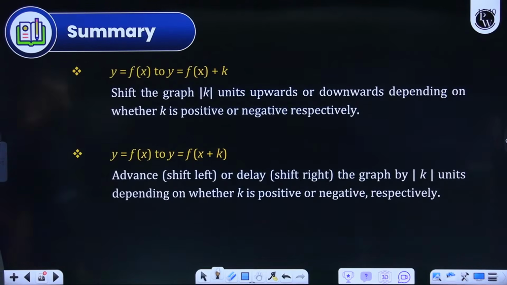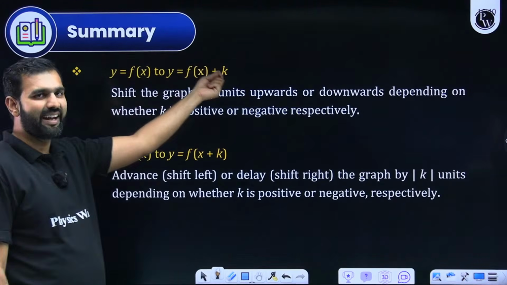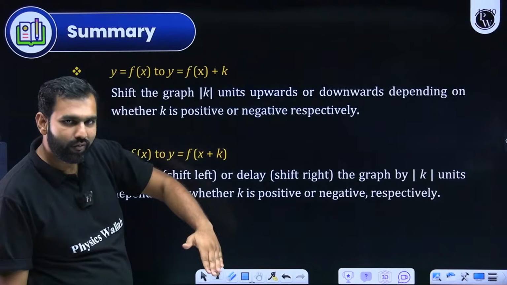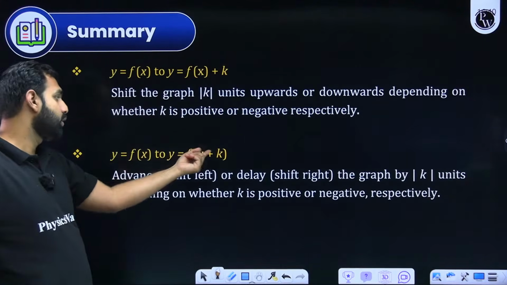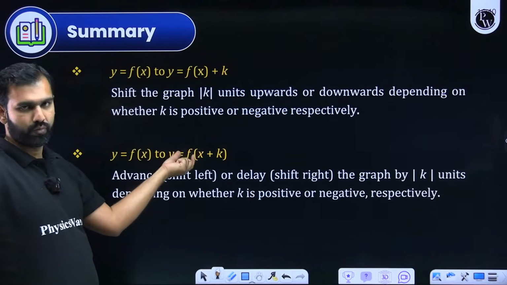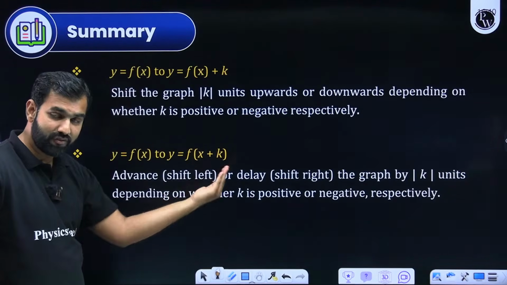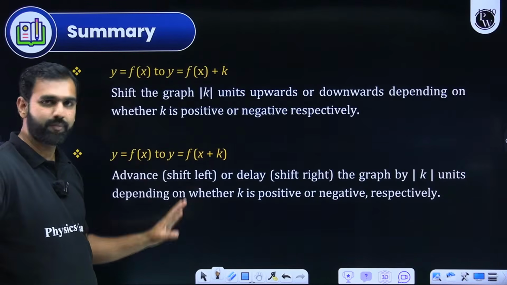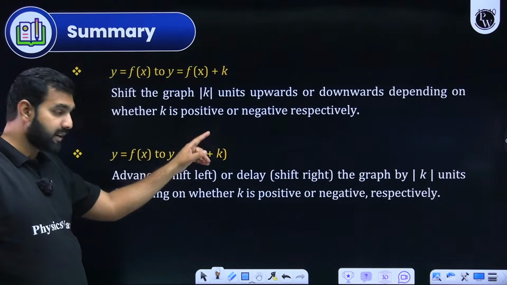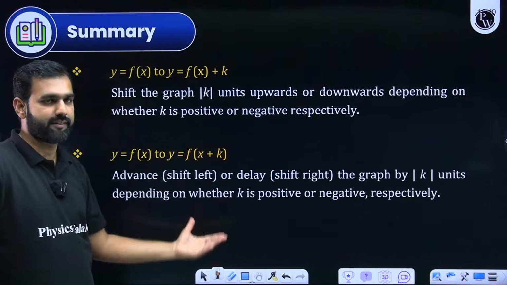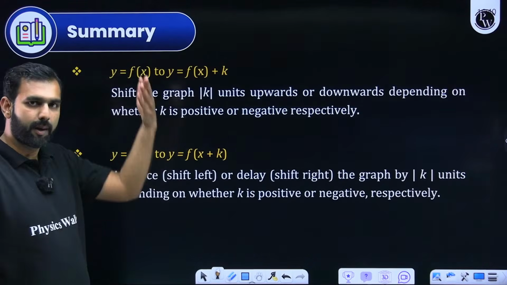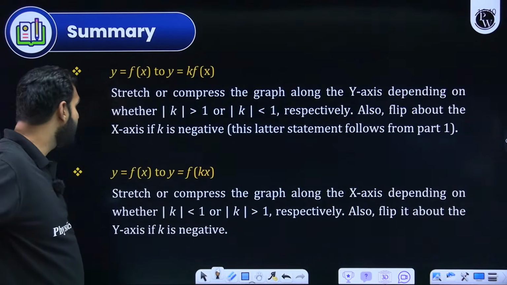Now when I move ahead, when you add k to f of x, your function is shifted k units upward. If k is added to the x part, which means f of x plus k inside, then it is shifted k units on the left hand side if k is positive. If k is being subtracted, then it is shifted k units on the right hand side along the x-axis, of course. Left and right means x-axis, up and down means y-axis. I hope you all are aware of these things.